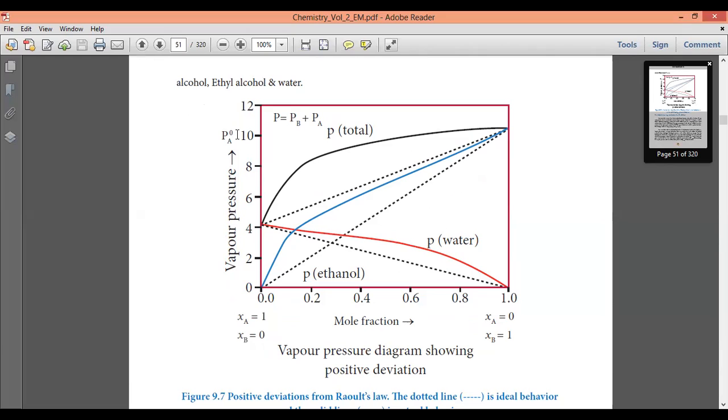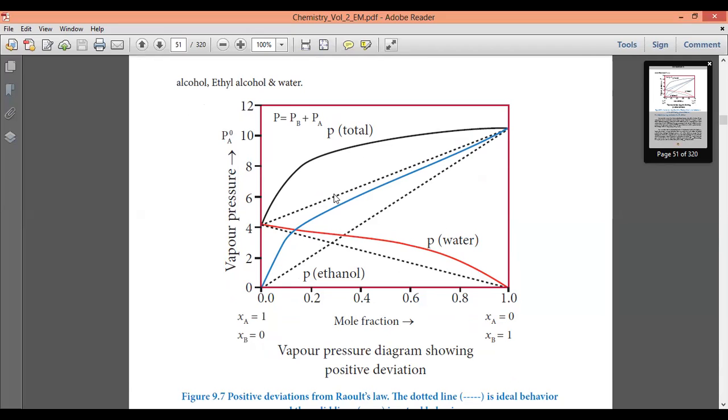So on one axis we have taken vapor pressure and on the other axis we have taken mole fraction. Okay, so this diagram refers to the vapor pressure diagram showing positive deviation.